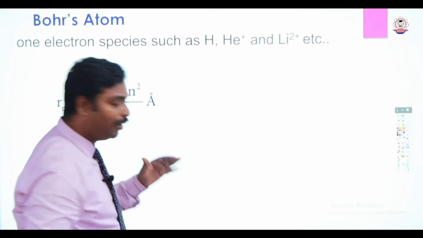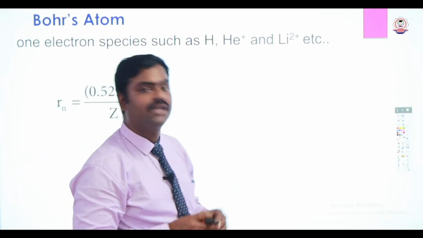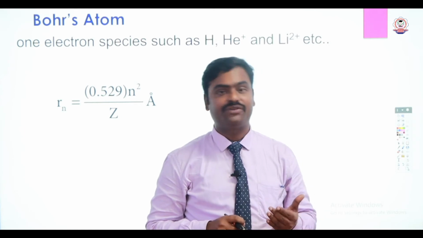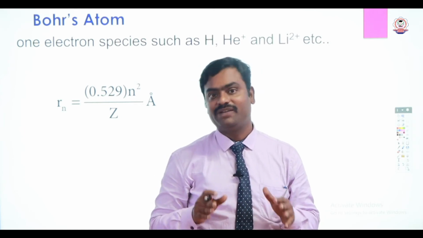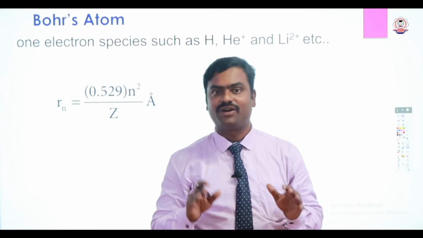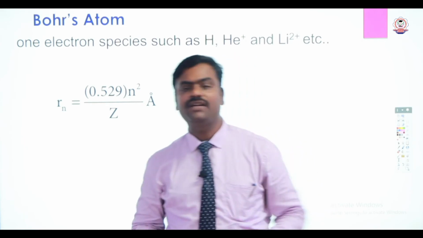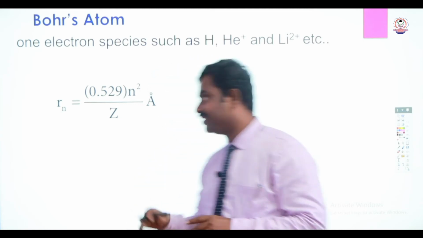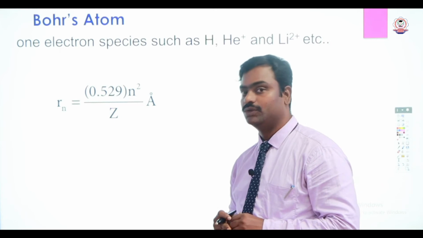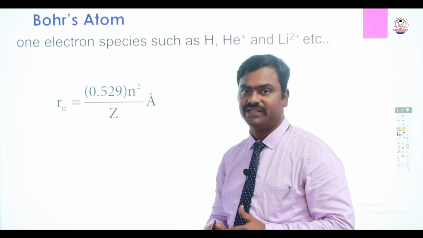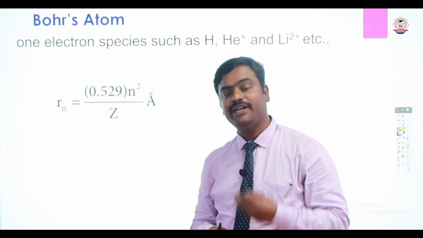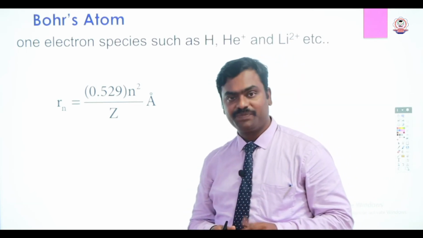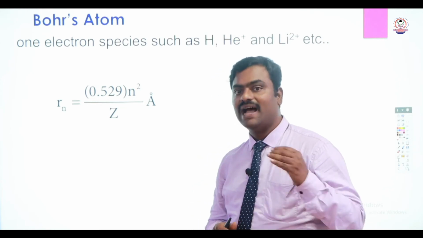Here Bohr proposed an equation to identify the energy as well as the radius of a particular orbit, but it is only for one-electron species, not for multi-electron species. The equation to identify the radius of an electron's orbit: Rn, that is the radius of the nth orbit, is equal to 0.529, a constant value, times n square divided by Z, in Angstrom.